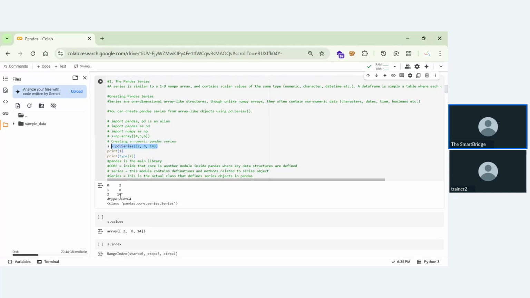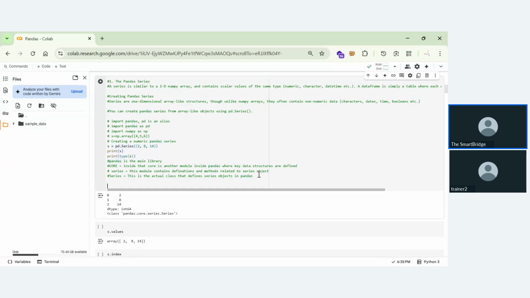The first thing is pandas, the main library. I'll just write it down. After pandas, we are having core. This core will separate and execute the series and data frames, as we are having two data types, series and data frames.